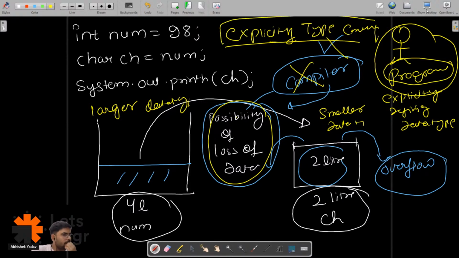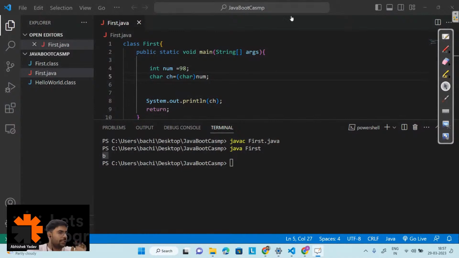Clear? So if everyone is clear till this point, what will be the output now? Please write in the chat. Anyone? Will I get some clear output, or some random garbage value, or will I get an error?